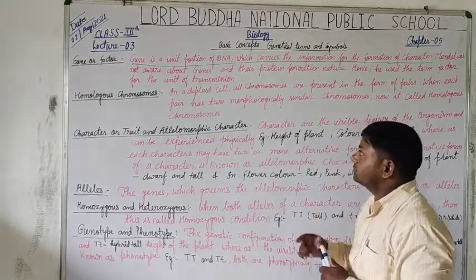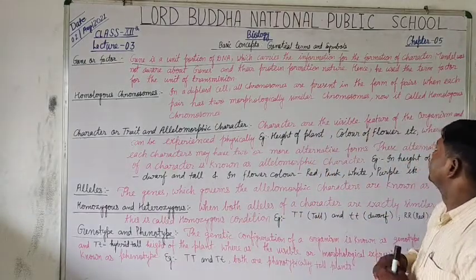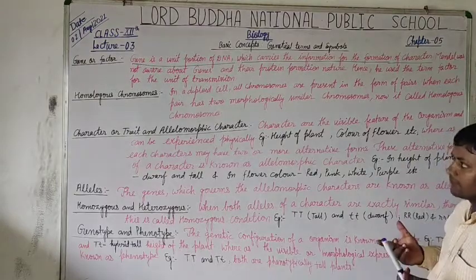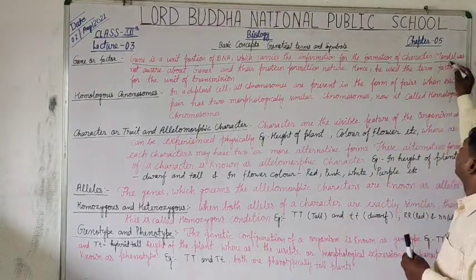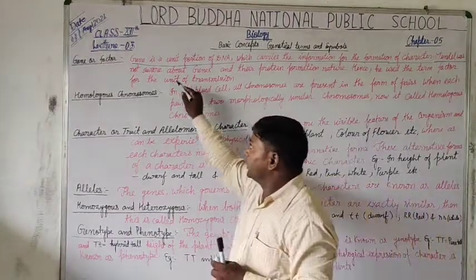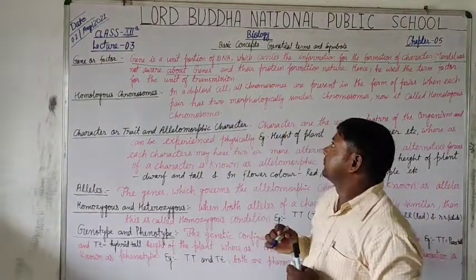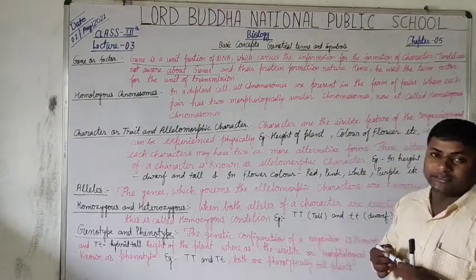Boveri. So students, Mendel was, as I explained, not aware of genes and their protein formation function.